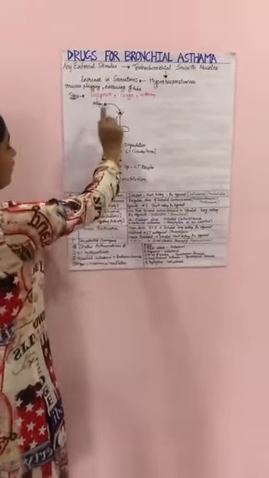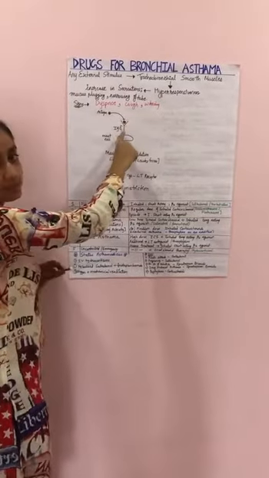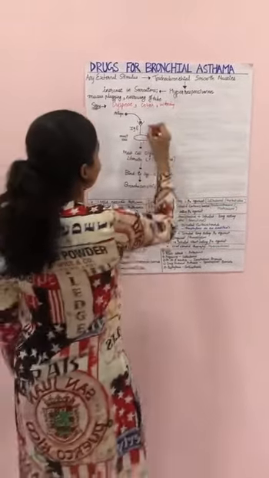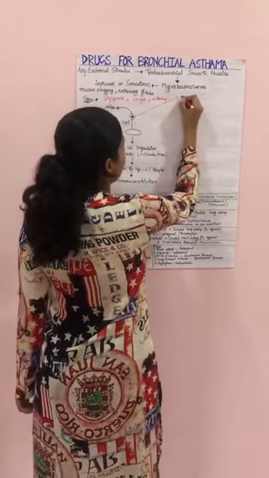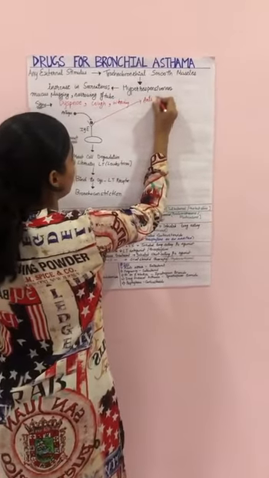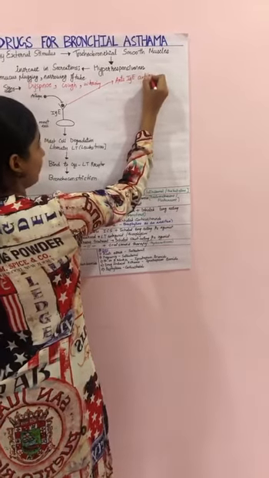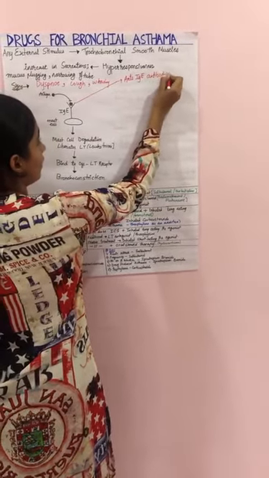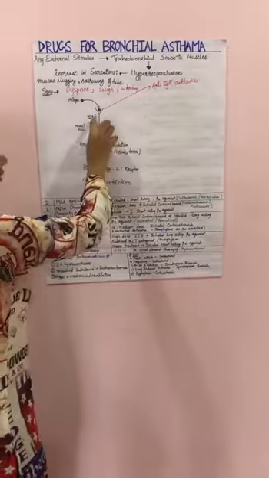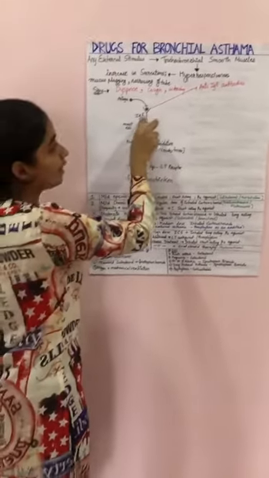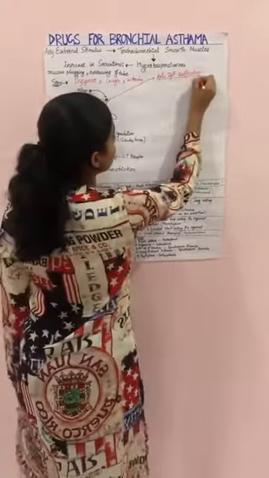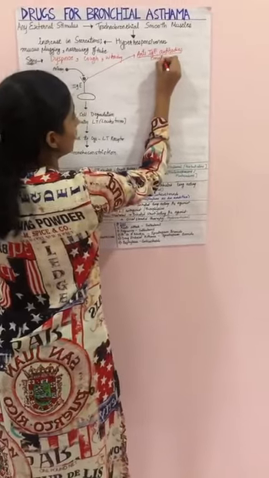Now, when the antigen binds to the antibody, we have anti-IgE antibodies. These drugs act as an antibody to the IgE receptors. This includes omalizumab.